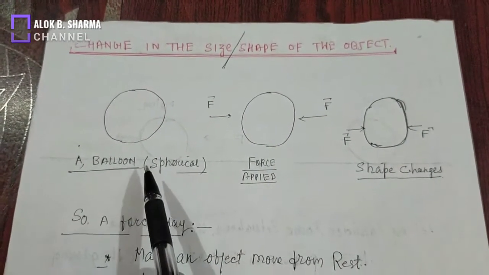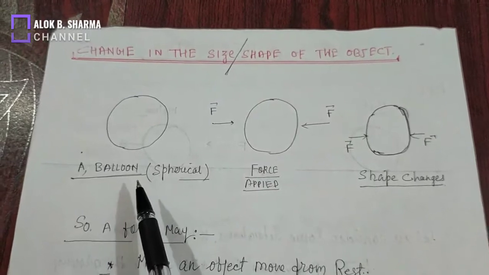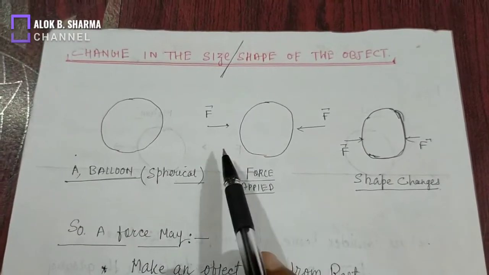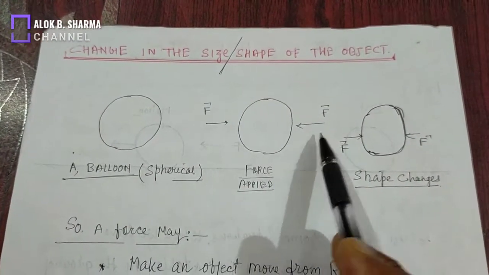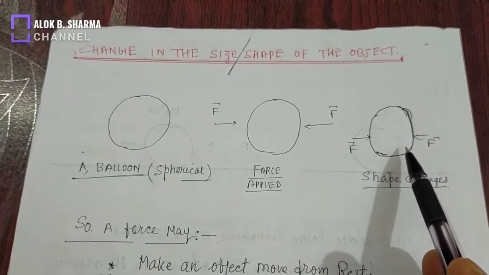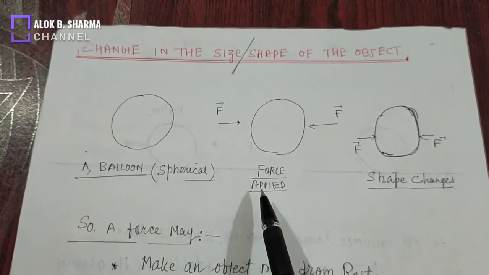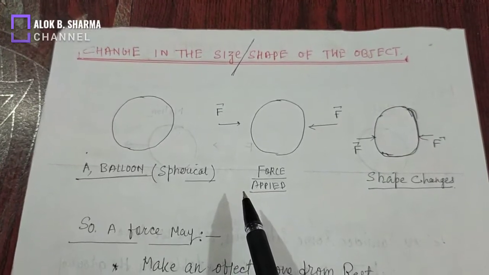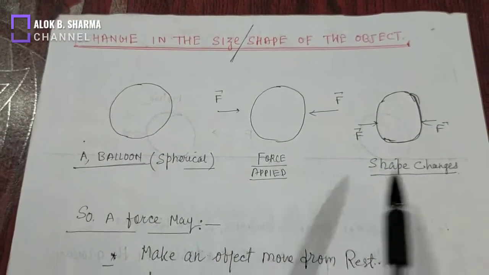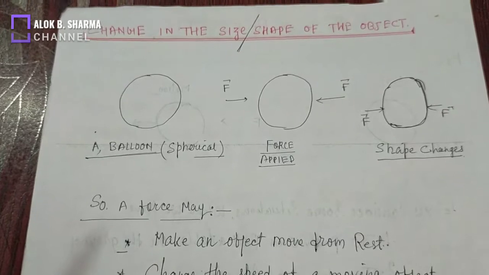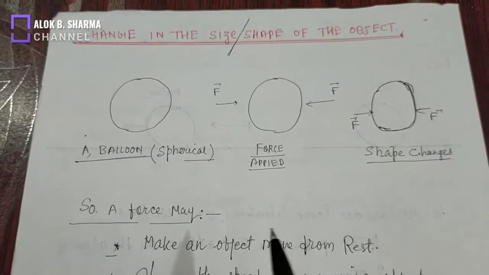Similarly, when a balloon is gently pressed from both sides, its shape changes. Also, take a rubber band and stretch it from both sides, and its shape will change. It means that force can change the size or shape of an object.